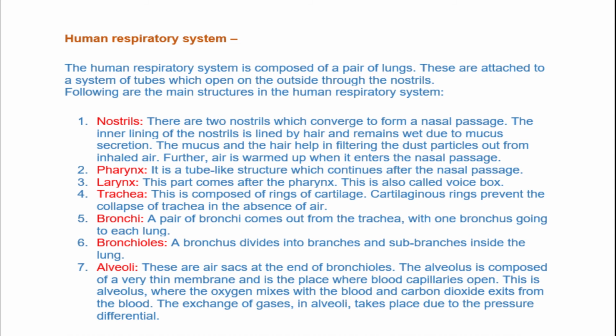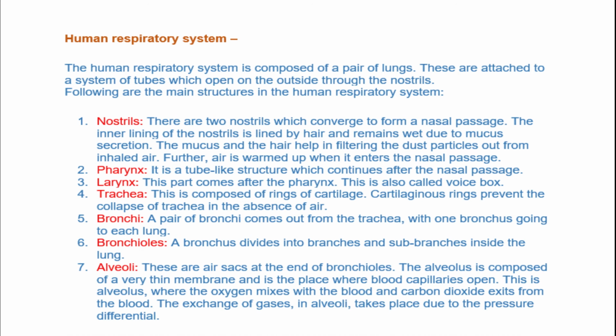First is nostrils. There are two nostrils which converge to form a nasal passage. The inner lining of the nostril is lined by hairs and remains wet due to mucus secretion. The mucus and the hair help in filtering the dust particles out from the inhaled air. Further, air is warmed up when it enters the nasal passage.